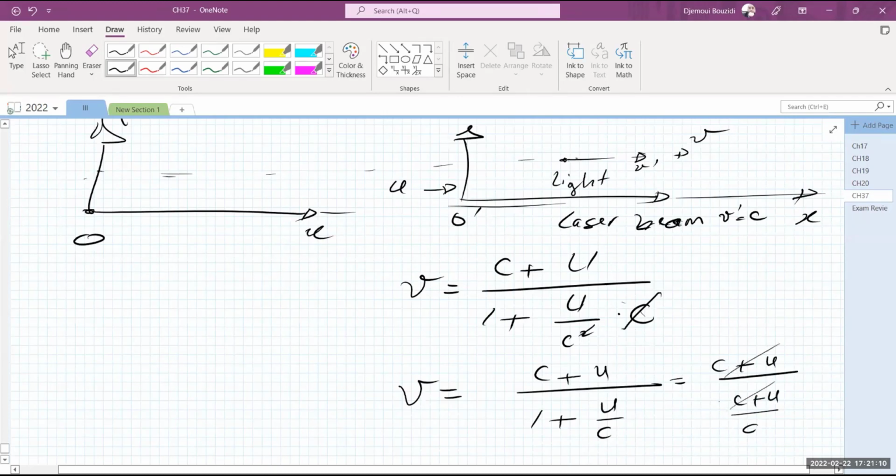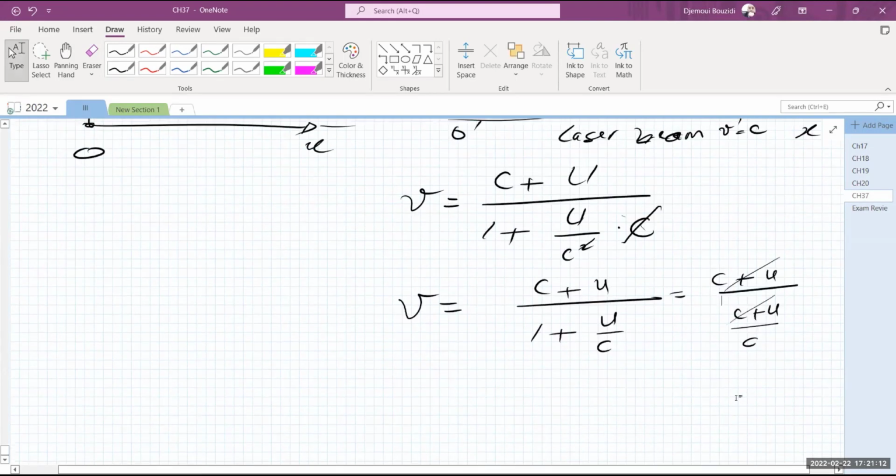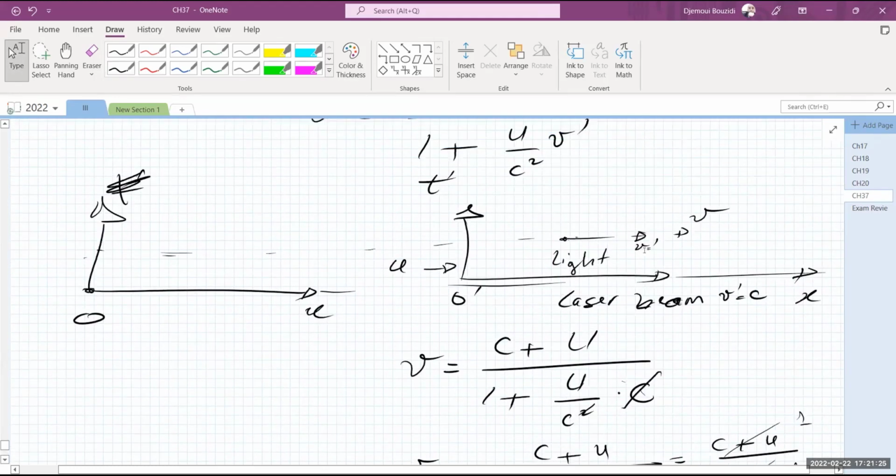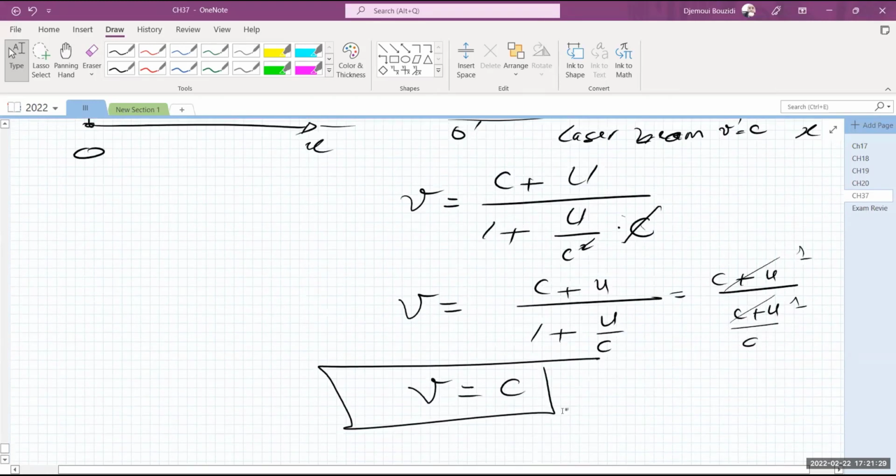Obviously, C plus U and C plus U will cancel. And the way I measure the velocity V is going to be, again, C will all the way go up and it's going to give me C. In other words, I will be left with a 1 over C, which is C. So if you shine a laser beam going with the velocity V prime equals C, I measure also C.